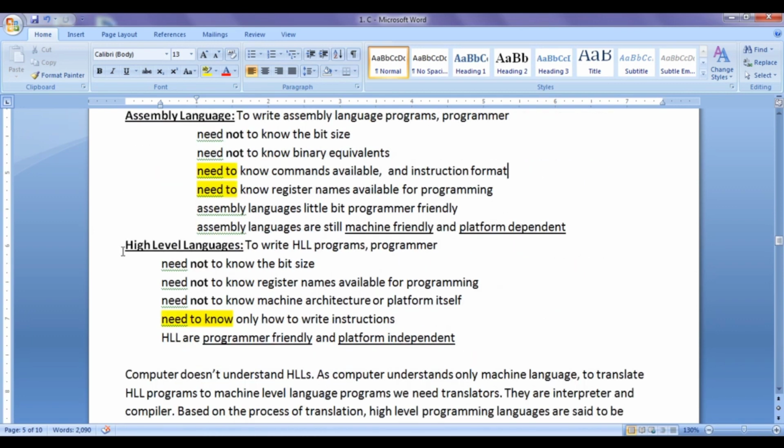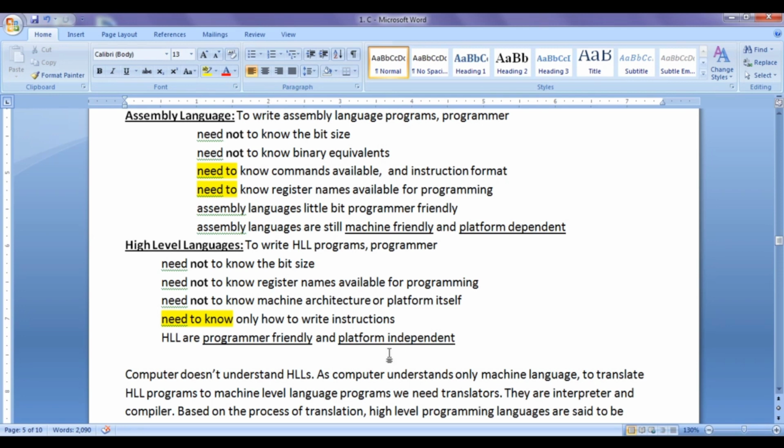So we created high-level programming languages. They are more programmer friendly because they contain English-like statements, and are easy to learn, code, and extend. The programmer need not worry about the architecture of the platform. High-level languages are platform independent. That means code written for one platform can be executed on another platform without readjusting and without worrying about the underlying architecture.